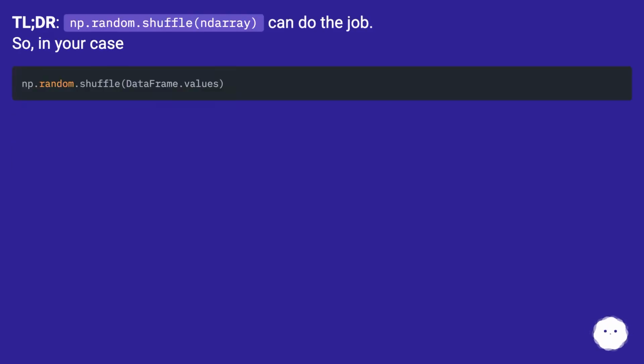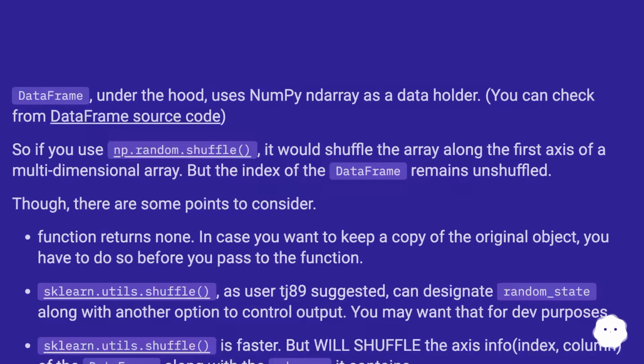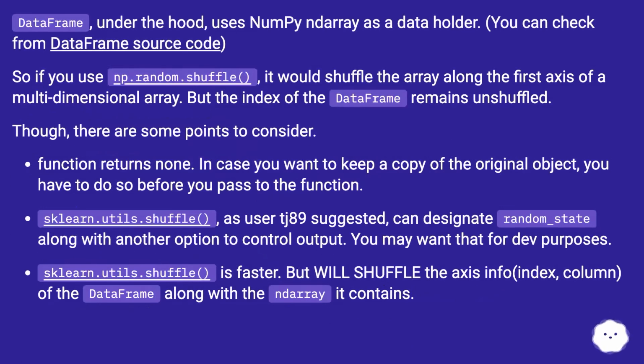TLDR, np.random.shuffle on an array can do the job. So, in your case, DataFrame, under the hood, uses a NumPy ndarray as a data holder. You can check from the DataFrame source code. So if you use np.random.shuffle, it would shuffle the array along the first axis of a multidimensional array, but the index of the data frame remains unshuffled.